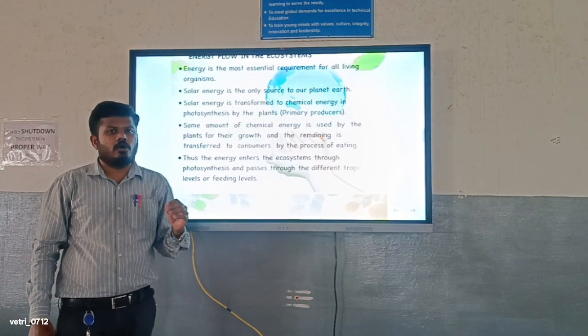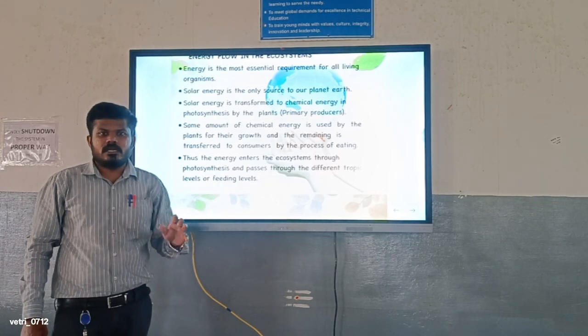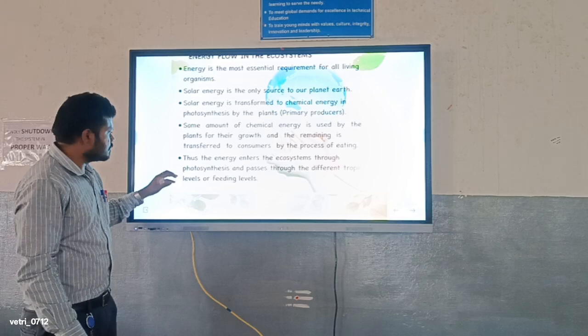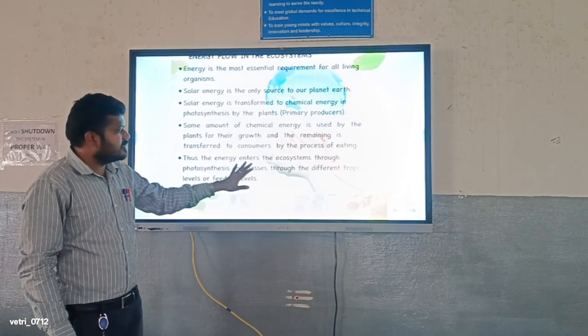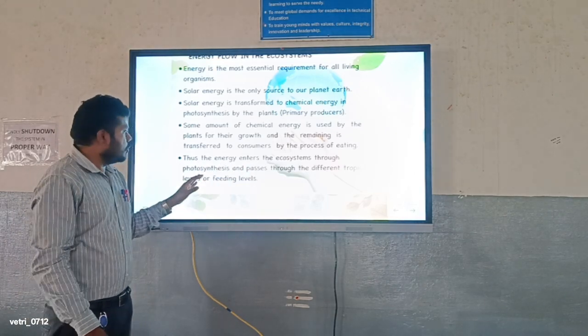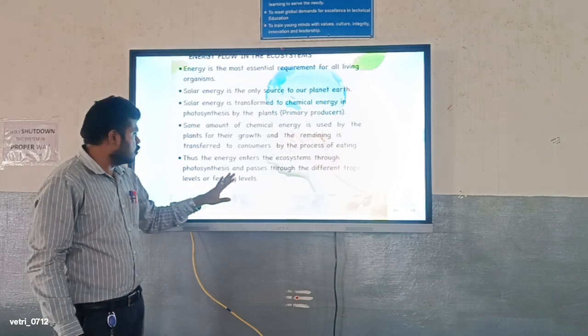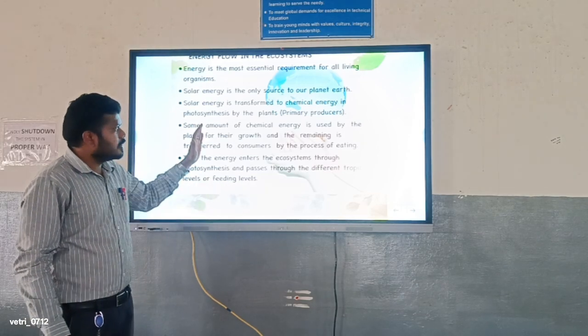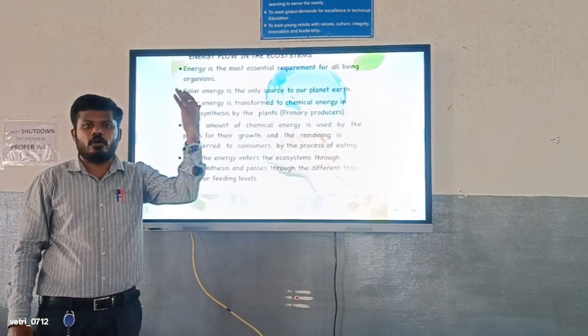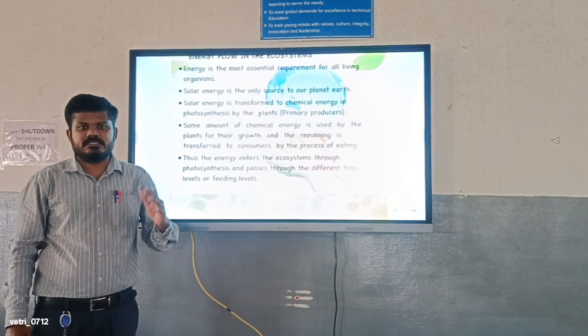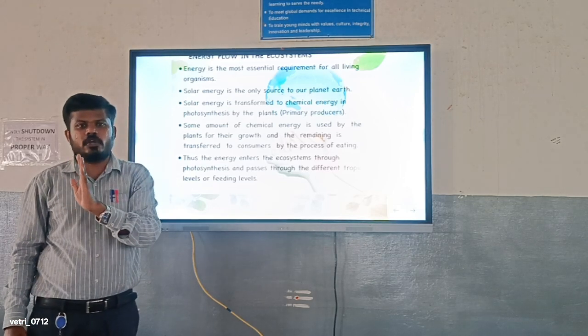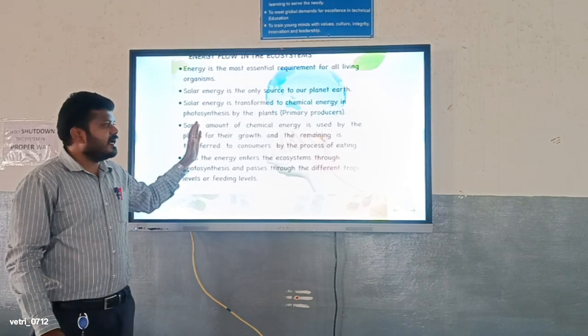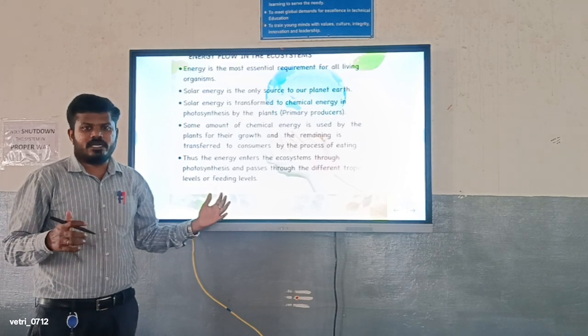It is the same cycle we keep moving on: producers, consumers, decomposers. Thus the energy enters the ecosystem through photosynthesis and passes through the different trophic levels, or feeding levels. This is how energy is taken over in living organisms. Heat energy is a non-living component and the plant is a living organism.